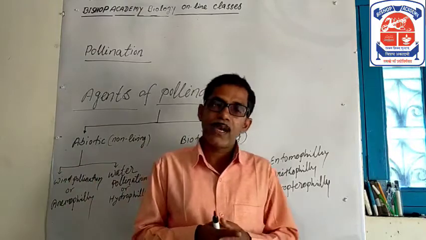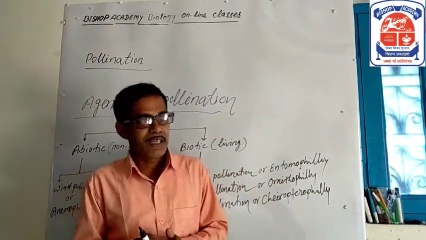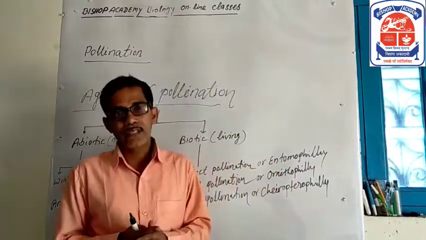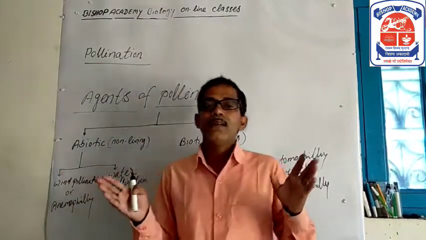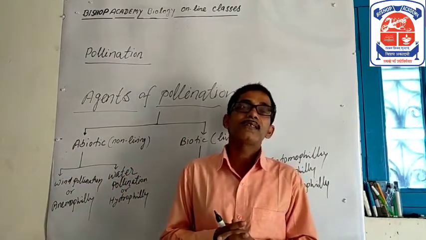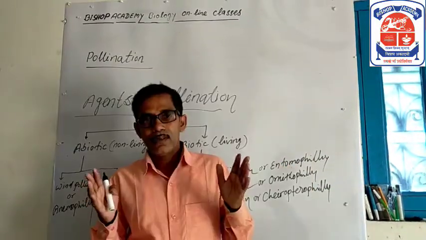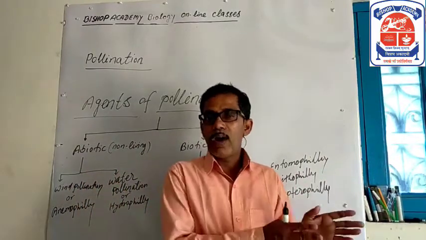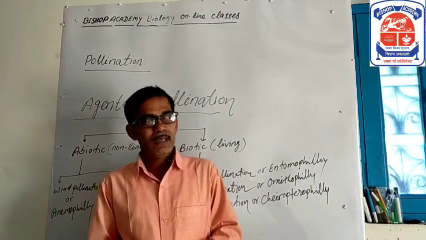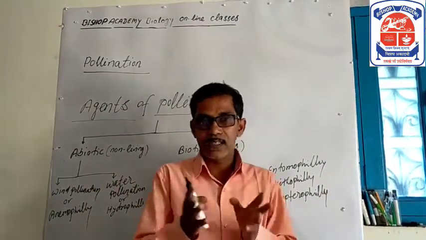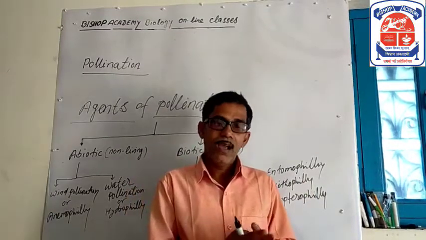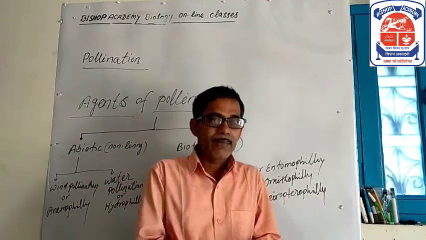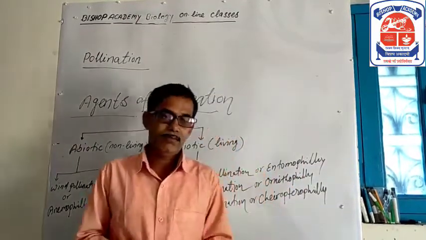Some examples of water pollinated plants are Vallisneria and Hydrilla, which grow in fresh water, and several marine sea grasses such as Zostera. Not all aquatic plants use water as a pollinator. In the majority of aquatic plants, such as the water hyacinth and water lily, the flowers emerge above the water level.